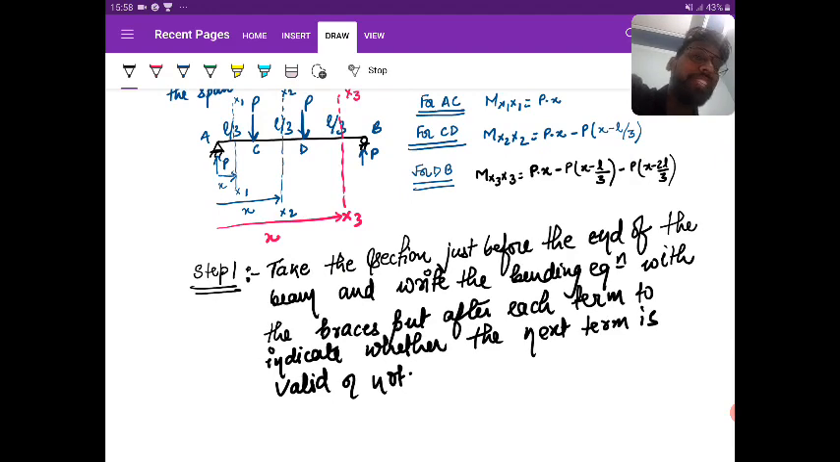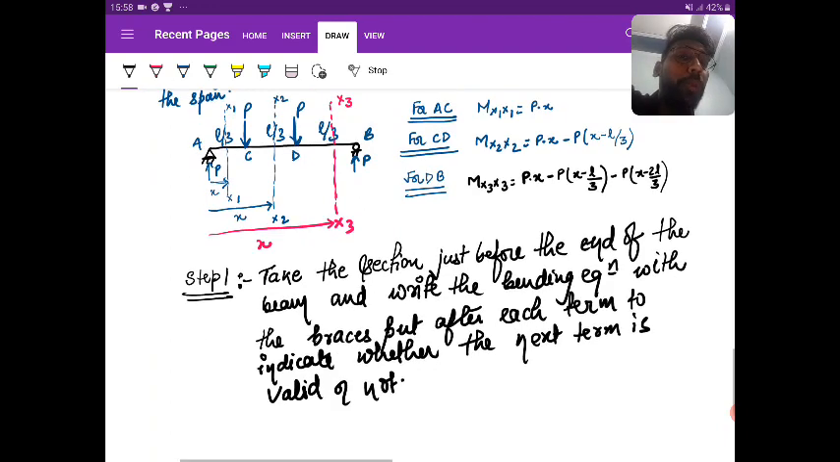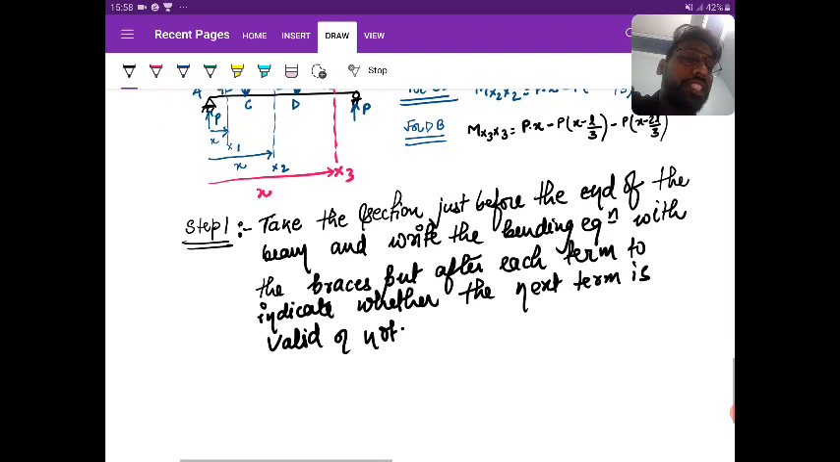Now, I will be explaining. See this. Suppose this is a beam AB, starting from A and ending at B. It is saying to take the section just before the end. That means I need to take H1, H2 or H3. Yes, it is H3. Very good. So I would be writing the bending equation at H3.